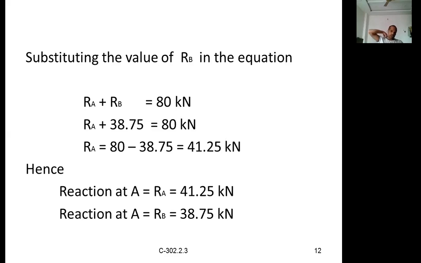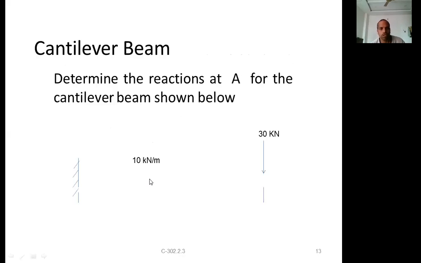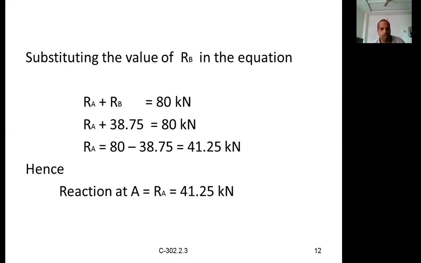Again, at the end, it is better to tabulate the answers. Tabulate means you write all the answers asked in the question, so that the answer is easily identified. RA is equal to 41.25, RB is equal to 38.75. So these are two problems on how to calculate the reactions of the beams.